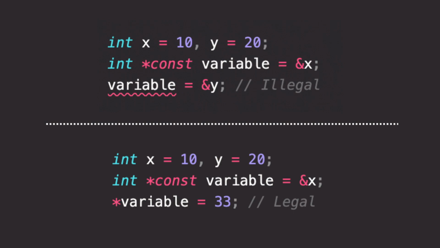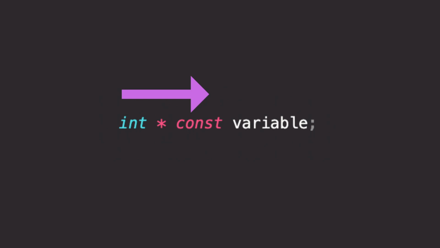Being fair to the left reading, you can say that it is an integer pointer that is const, but I don't like it because it feels like we are saying that the pointer is of type integer, whereas it is pointing to an integer. Pointers are always integers that store memory address.